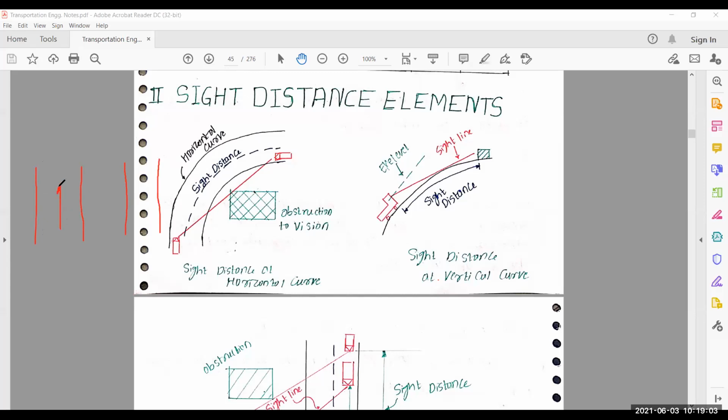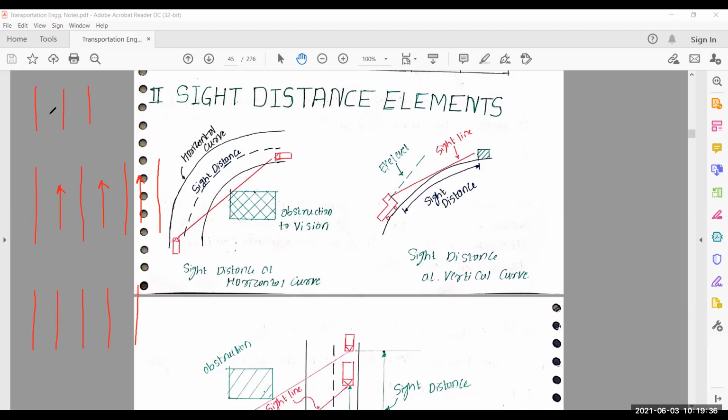Okay. Here you see this is one lane, this is another lane, this is another lane. Okay. Here you see this is one lane, this is another lane, this is another lane, this is another lane. Here you see this is one lane and this is another lane.